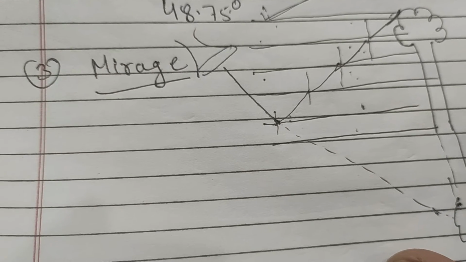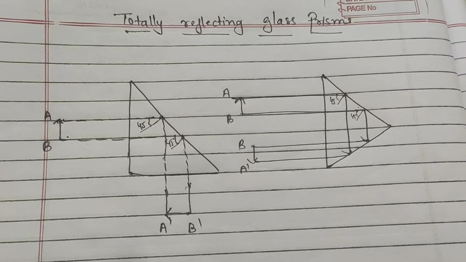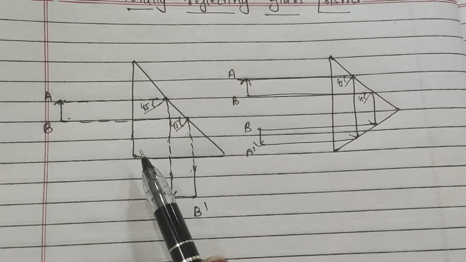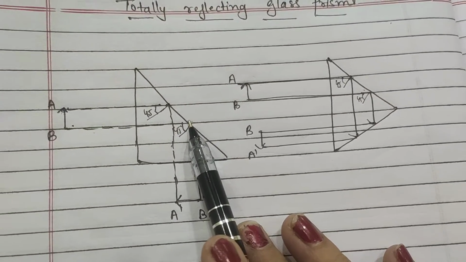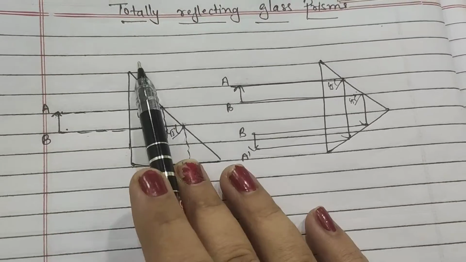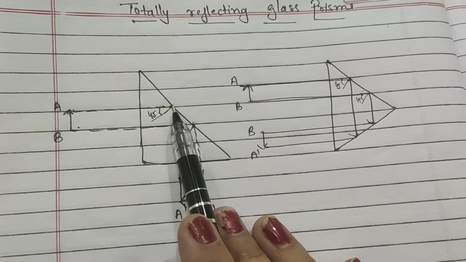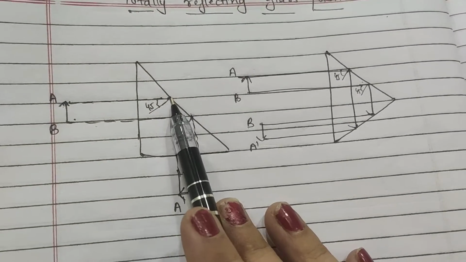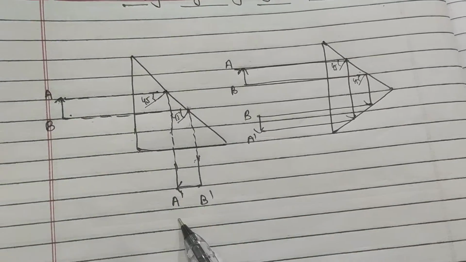The next important application is totally reflecting prisms. For totally reflecting glass prisms, we know that the critical angle for air-glass is 42 degree. So when light is made to fall on such prisms at an angle of 45 degree, which is greater than the critical angle, the light will be totally reflected from the surface and we will get an image.